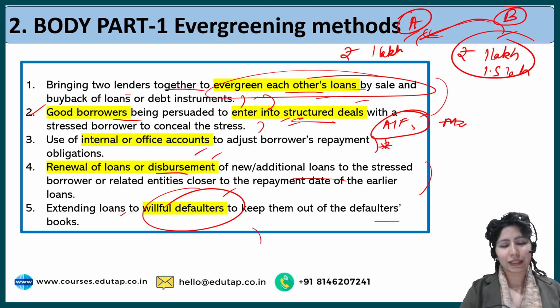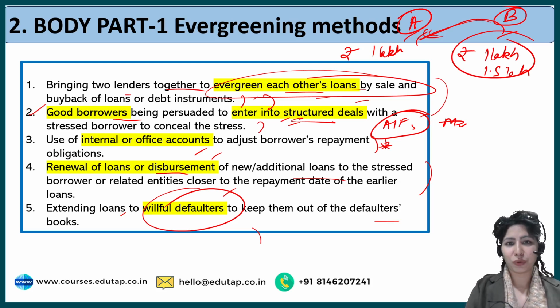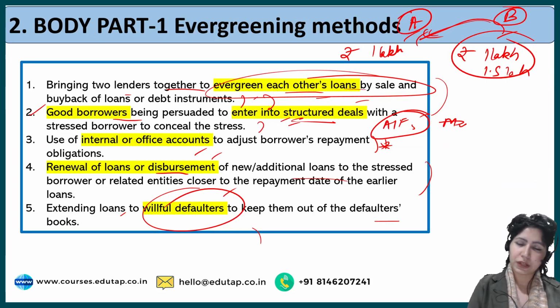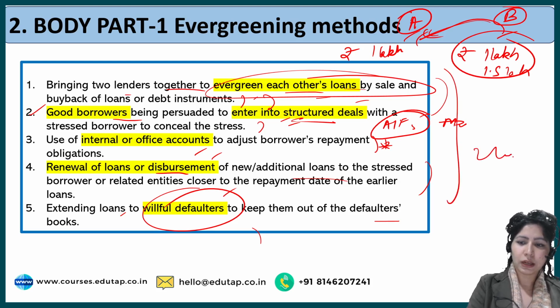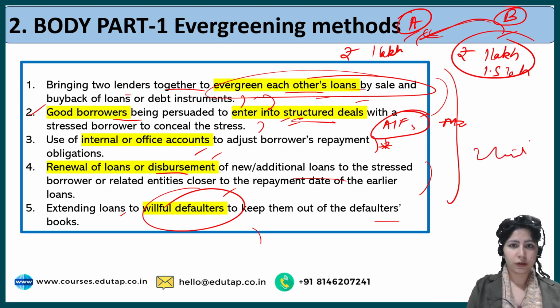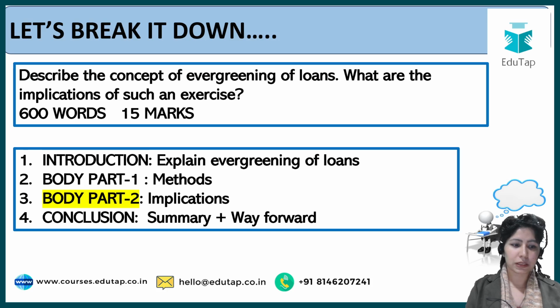If I've defaulted in the past, you keep on giving me more and more loan to be able to default in future as well. So these are some of the methods, though these are not very much required. You can very well write this part in 2 lines itself. So this should be enough for giving you half of the marks for this answer.